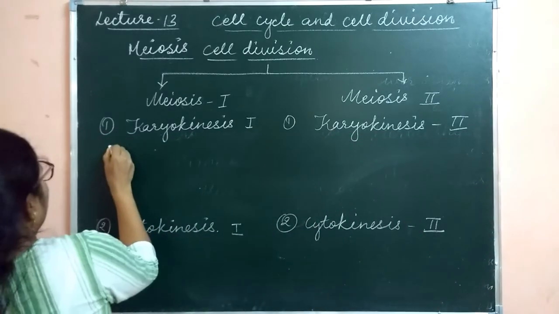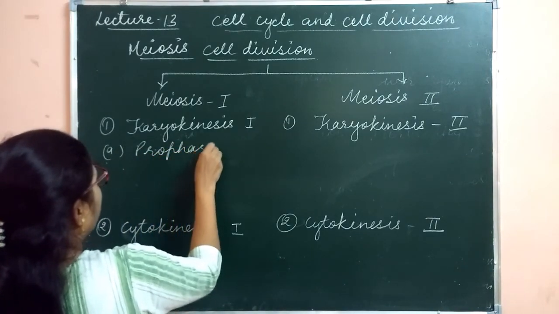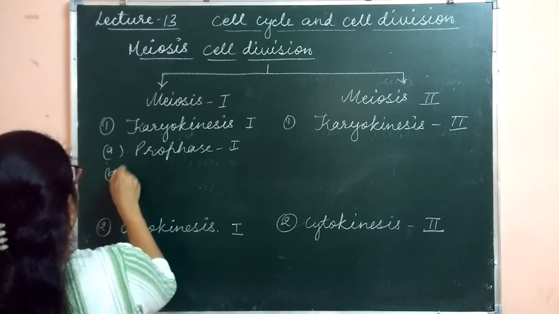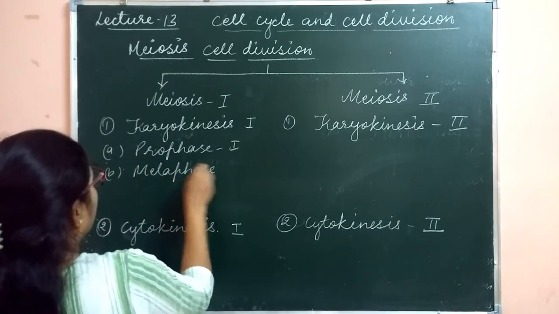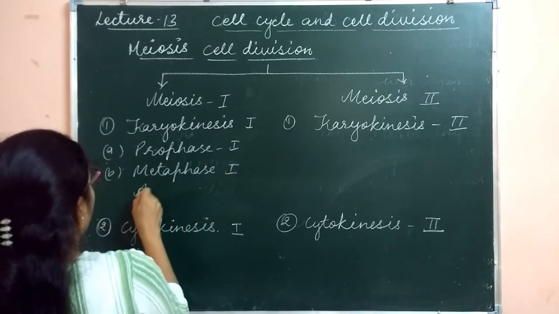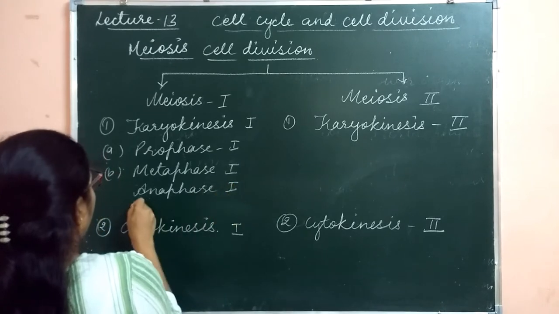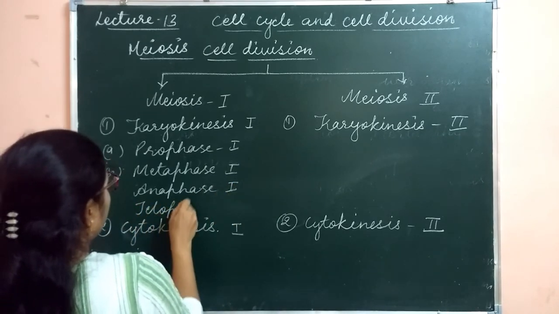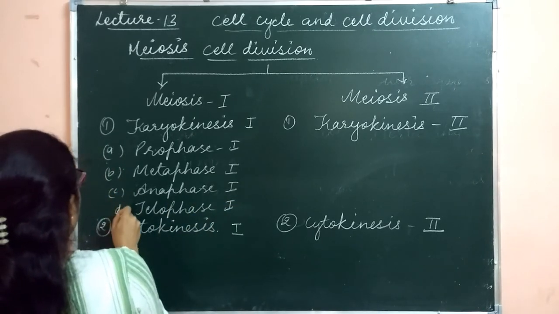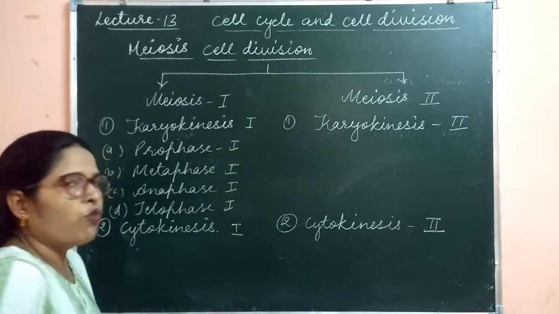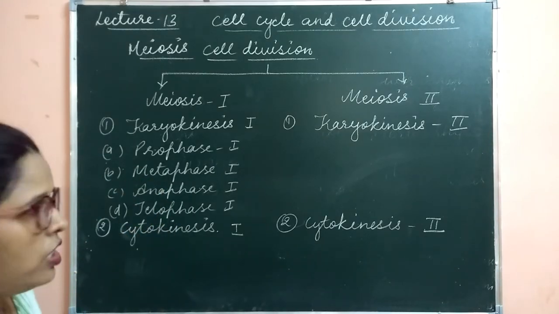So here it is prophase 1, metaphase 1, anaphase 1 and telophase 1. Clear? If we are not writing 1 here, then these are the subphases of the mitosis cell division.